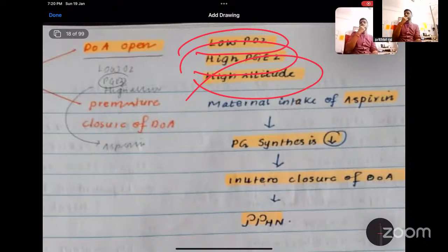The doctor prescribed levothyroxine, which is a common drug we prescribe.